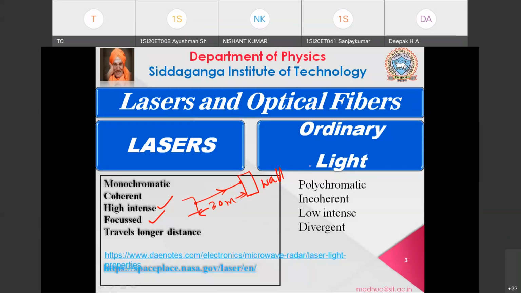But if you take the same white light, like a torch with some small opening, and it is falling on a wall at maybe something like 30 meters, so that means you stand near the board in your class and just shine the torch on the other wall. Normally in that case, the diameter will be bigger, right? So this happens with your torch, your ordinary light.